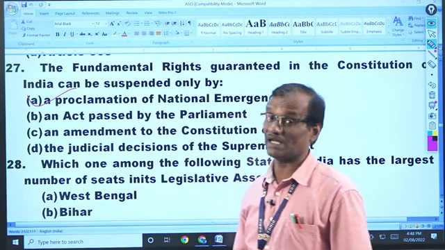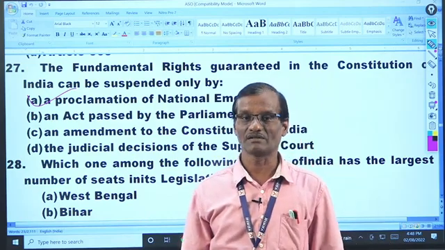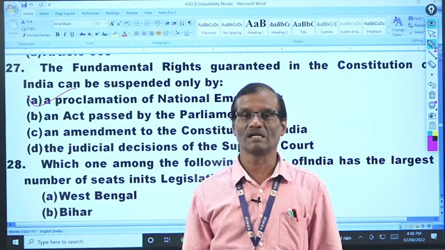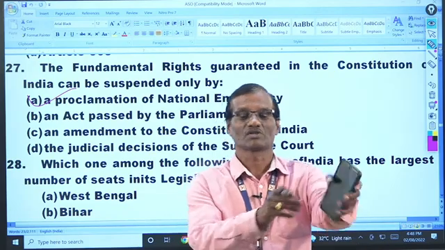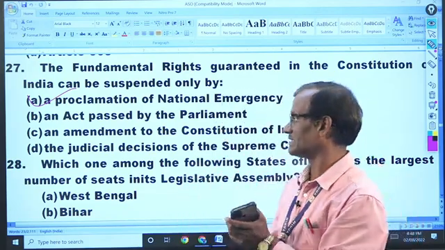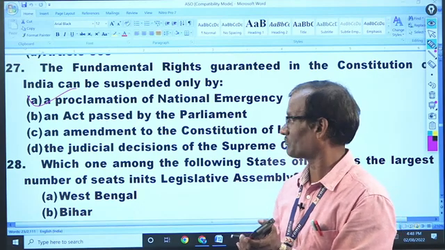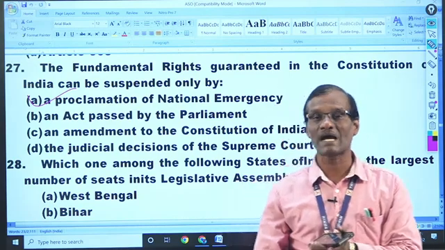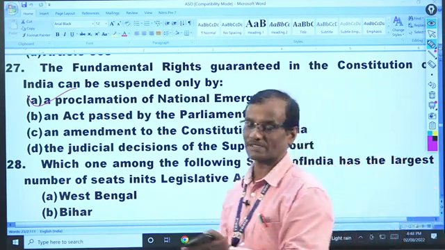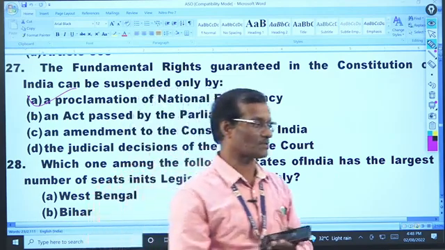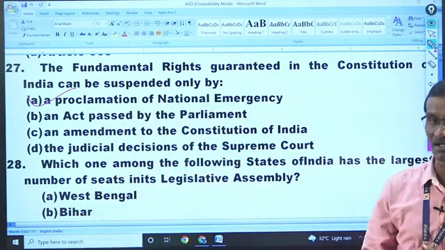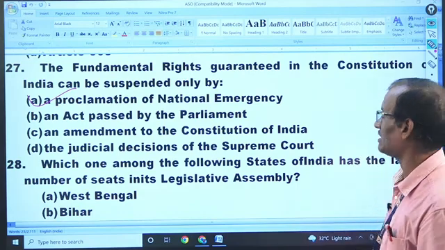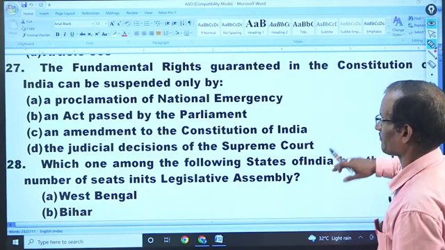Articles 358 and 359 deal with the suspension of fundamental rights when a national emergency is imposed. So remember that this is done only when there is a proclamation of national emergency. What does it imply? It implies that the fundamental rights cannot be suspended during President's rule and financial emergency. Is that clear? That is a must point, remember. So that is 27.